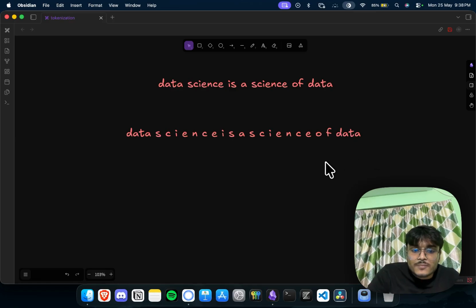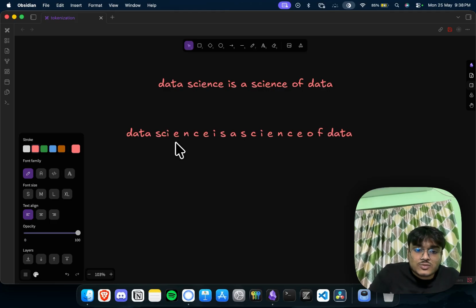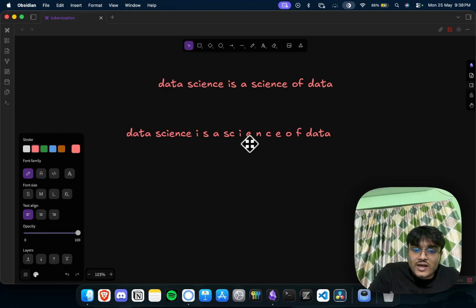I have merged it. This is the particular thing I'm talking about: we can merge based on the number of times it is coming, the frequency. The same thing if you do this with SCIENCE, this became another token as this exists here also.